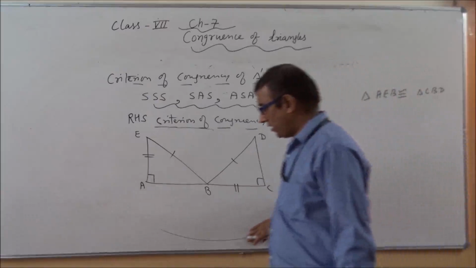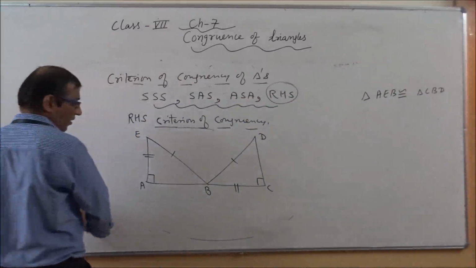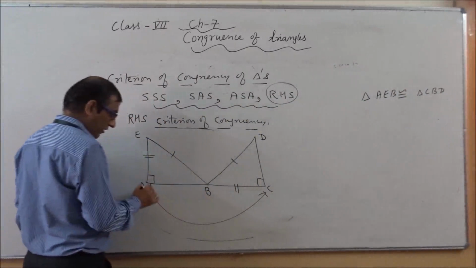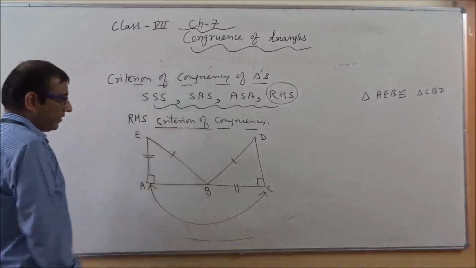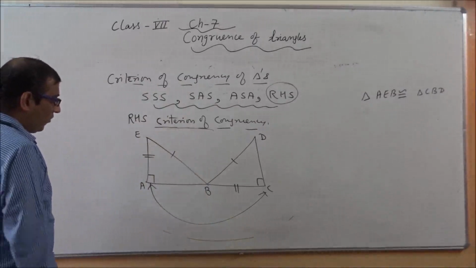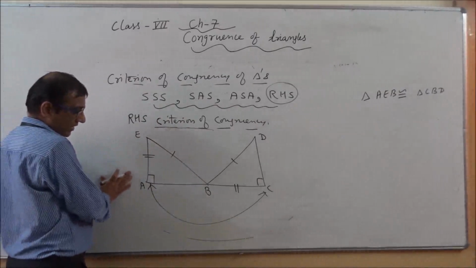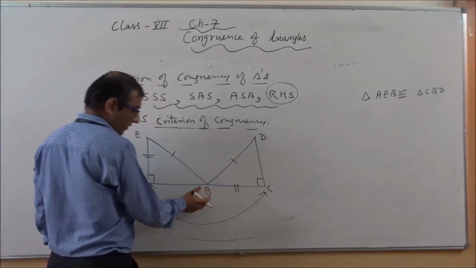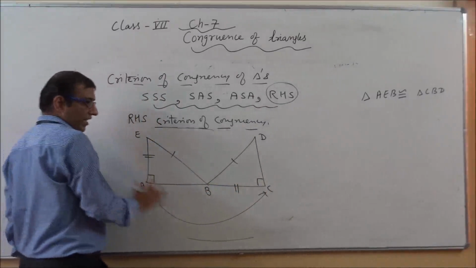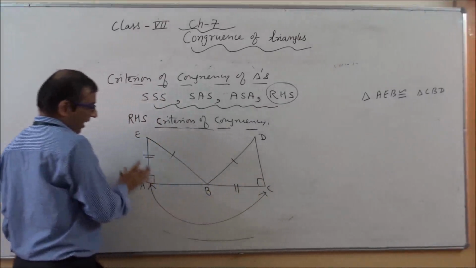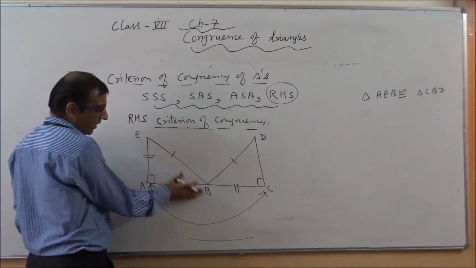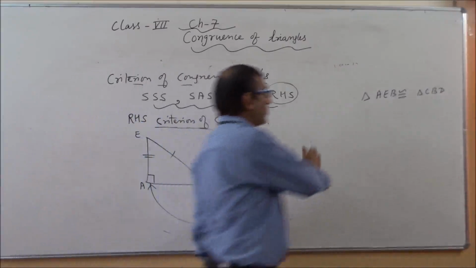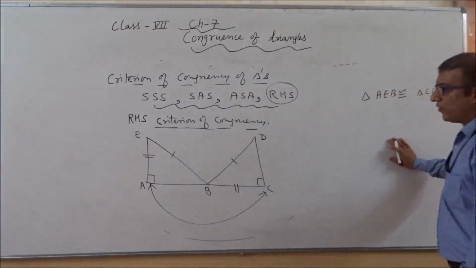So first we will continue with the concept of correspondence. So these two angles are corresponding to each other. Okay. So if I am taking AE from here, it means I will take CB side. And if here I am taking EB, it means I will take BD side. So how can we show the congruency? How can we prove the congruency here?